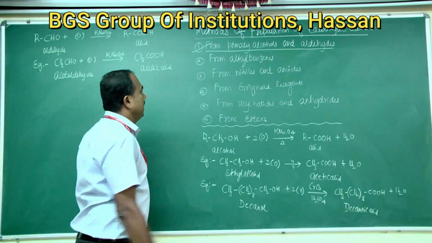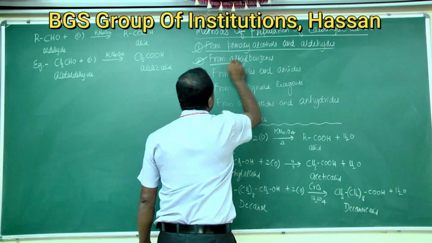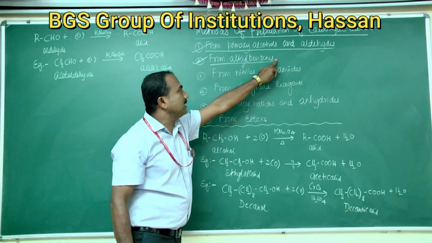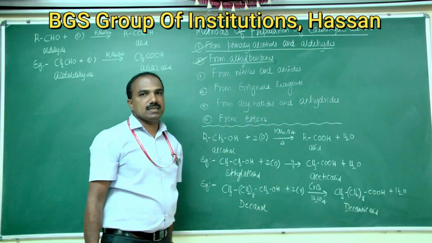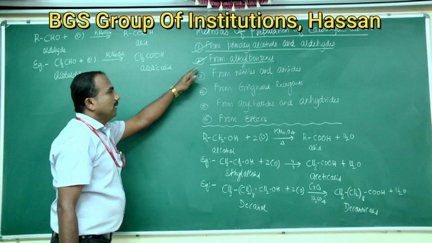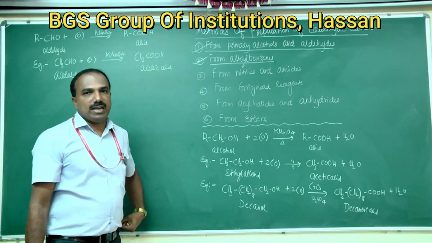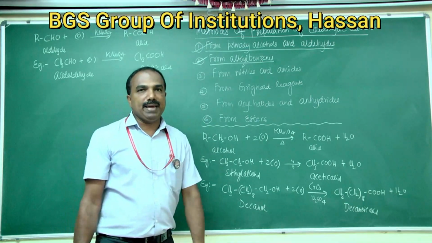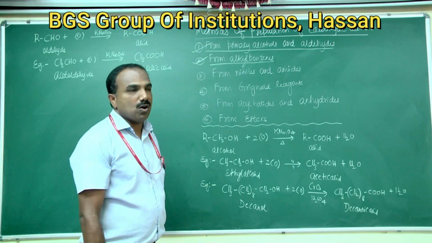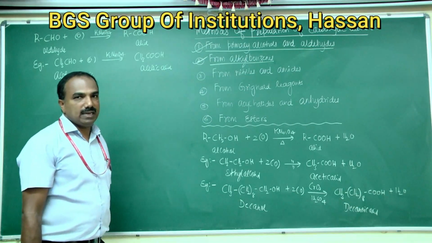Okay. So next is preparation of carboxylic acids from alkyl benzenes. Using alkyl benzenes, you can prepare aromatic carboxylic acids.